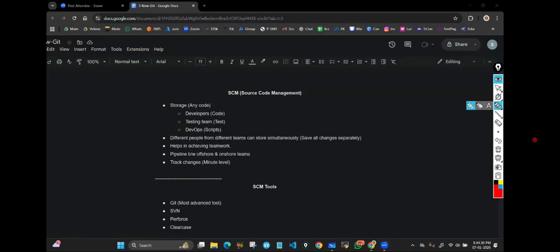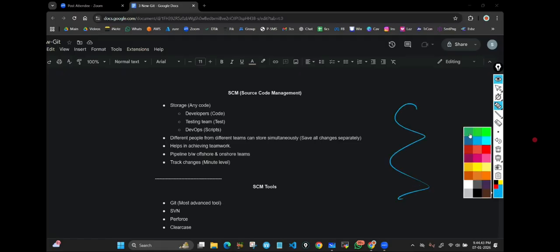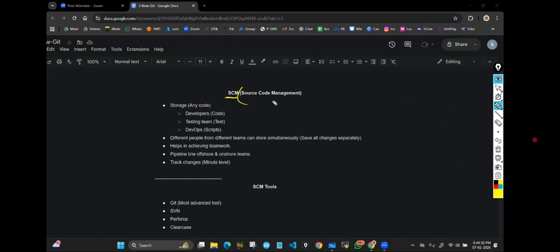Before you understand Git, you must understand one important word, that is source code management. SCM, we call source code management. What is source code management? Source code means what? Whoever writes code, that is what we call source code. If you write any code, that is your source code. If I write any code, that is my source code.